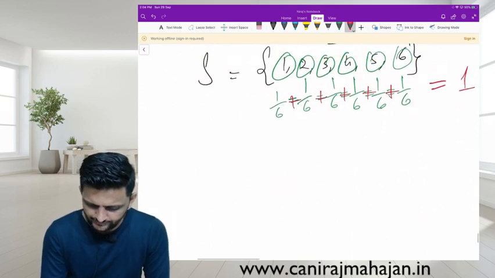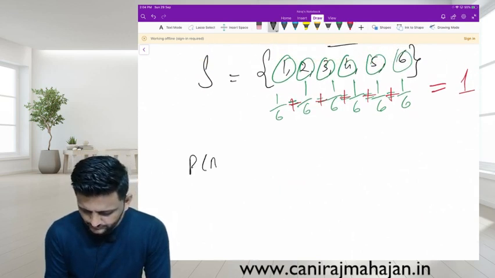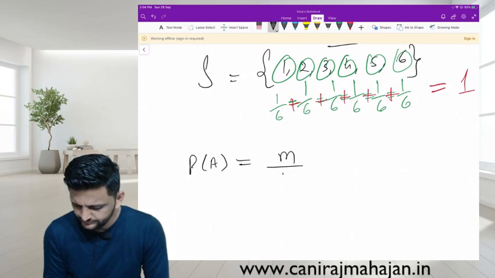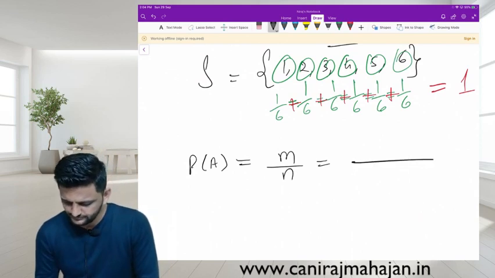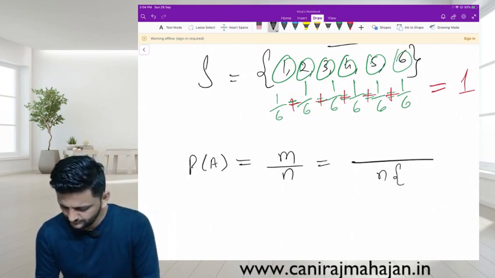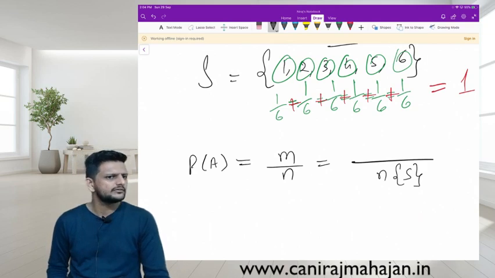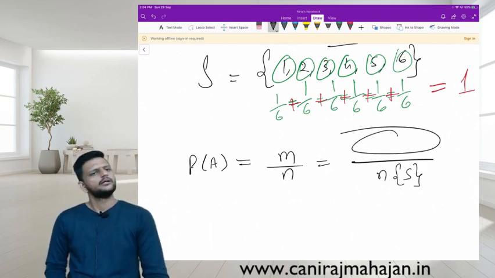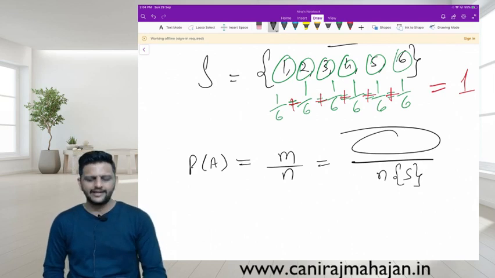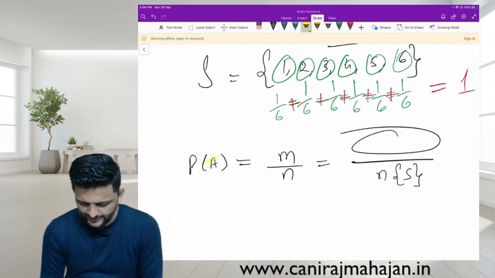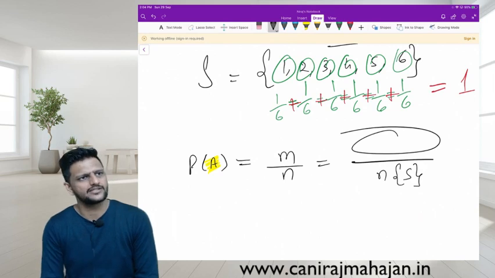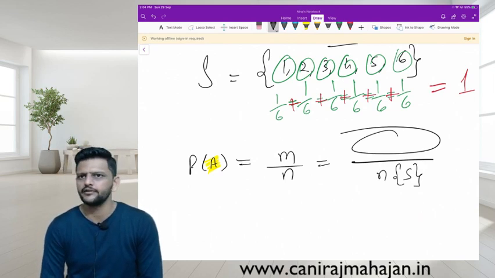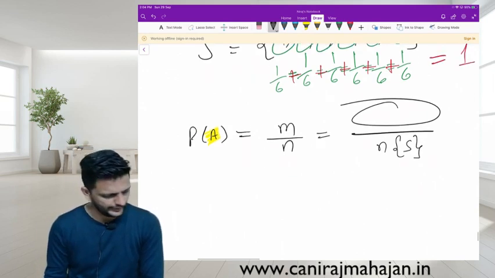That is it, then we come to your regular formula. m upon n. What is n? The sample space, the total number of possible outcomes. And m is the number of events satisfying the condition for event A, or whatever is asked in the question. Everyone understood here? Very good.